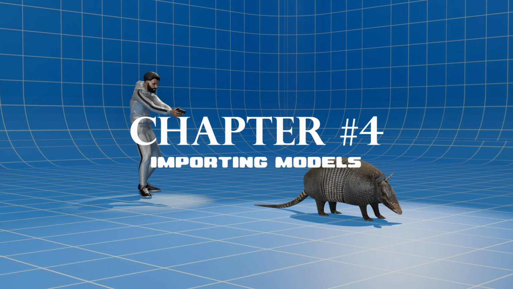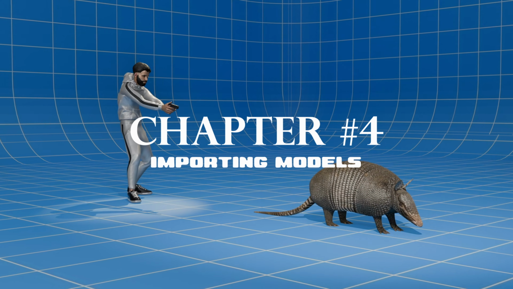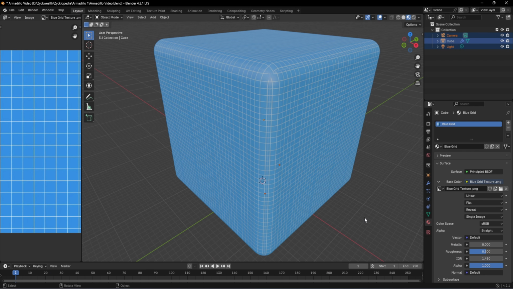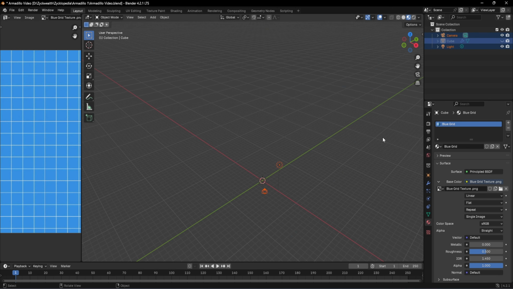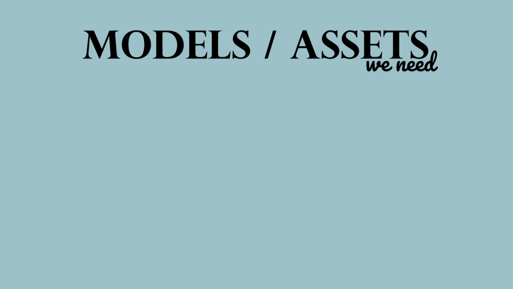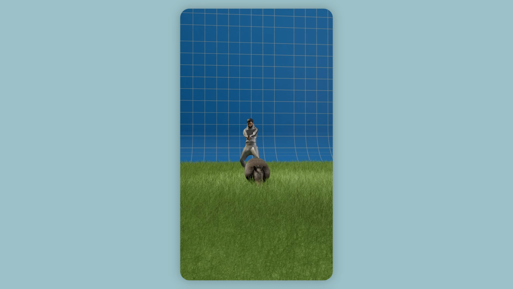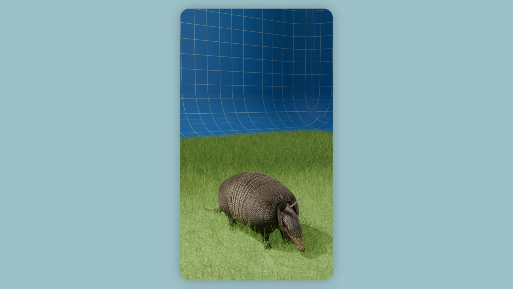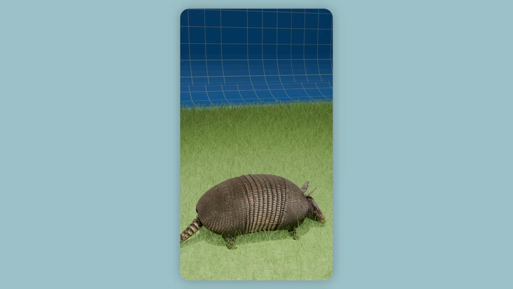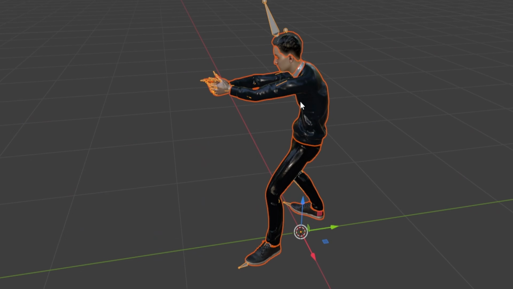And the next step would be to hide the cube and start importing our models. And for hiding the cube, just go towards this area, which in my knowledge is called the outline area, and just click on this eye button to hide it. Then let's import our models. And for this video, we are going to use a rigged animated character, a gun, a bullet and an armadillo model. We are not going to create anything from scratch except for this grass, which we will be making after a while. But for now, let's focus on this rigged character.